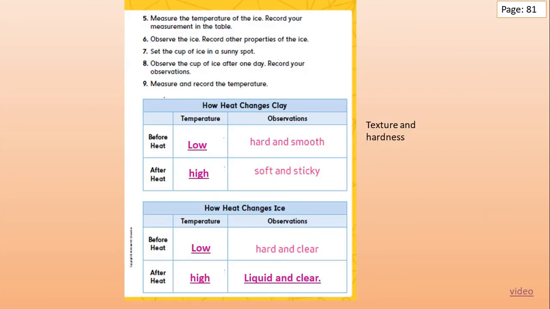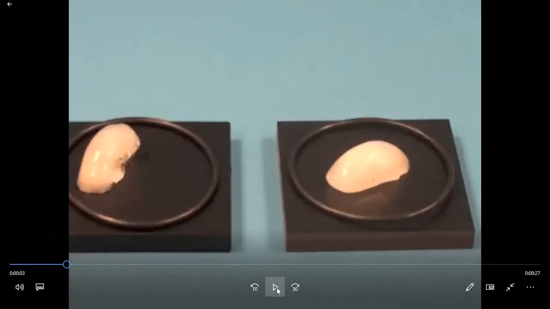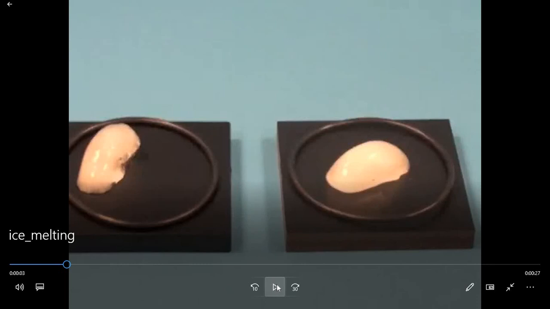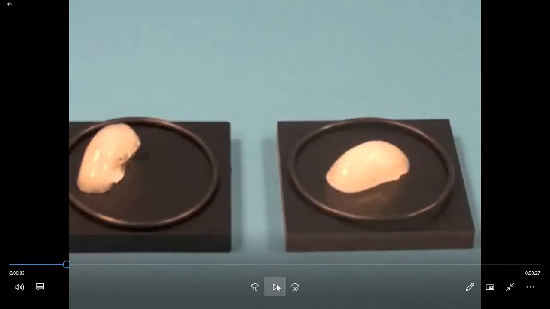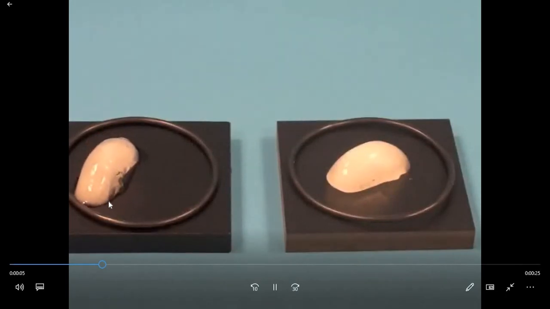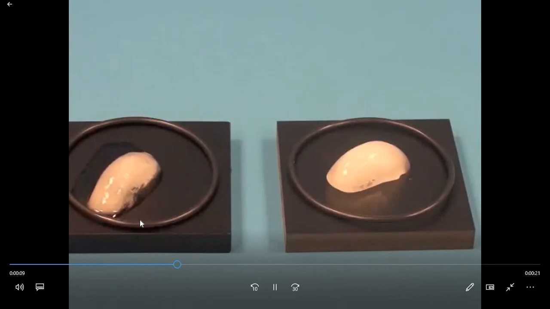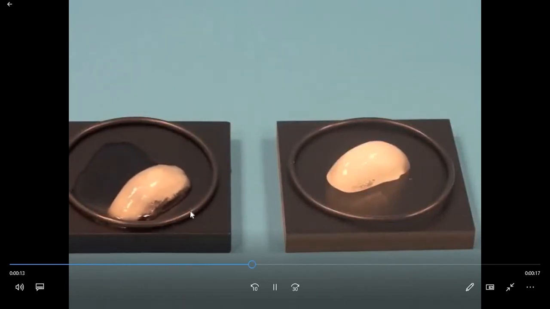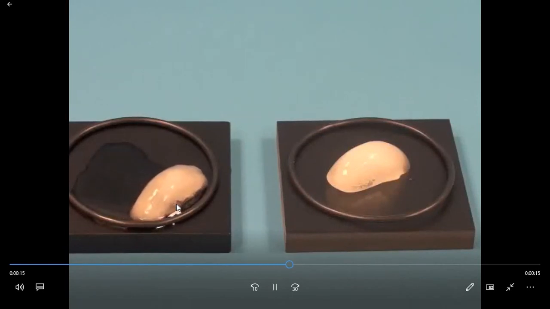Now let's see this video, grade 2. Here we have 2 ice cubes. They are the same. Now let's see. One of these cubes is melted. Why do you think that? This one is not, but this one is melting. Why do you think that, grade 2?